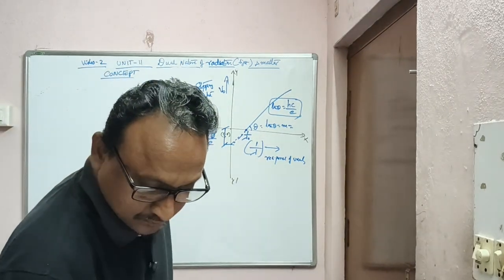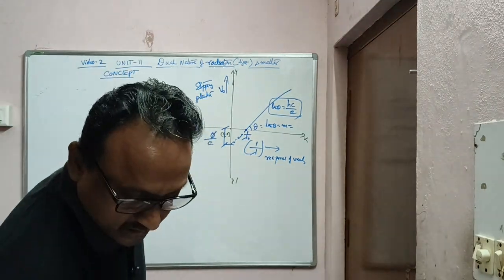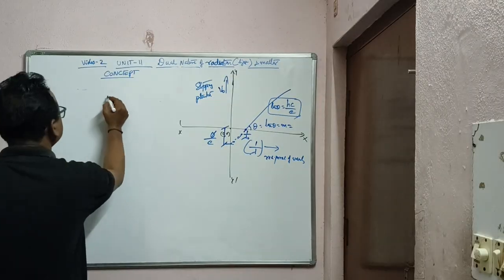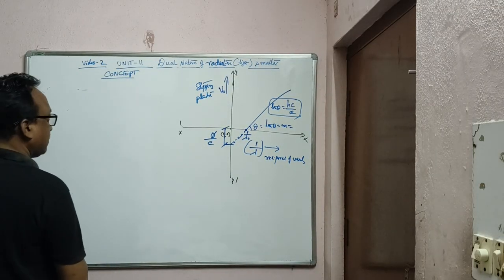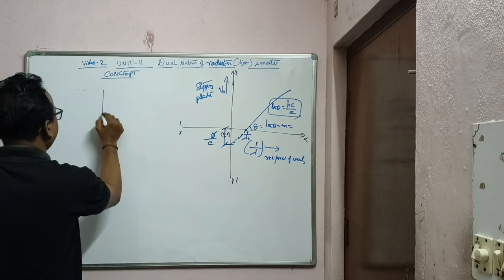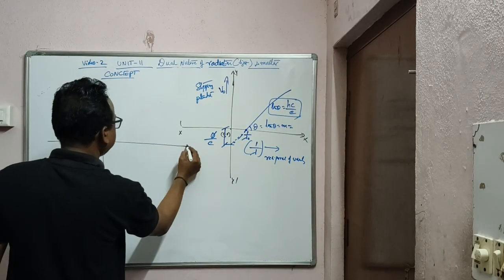Now, for example, in the same graph, let us see anode potential versus photocurrent, and some more points.